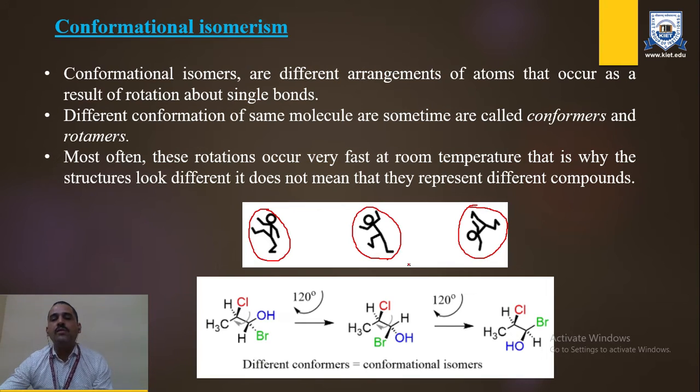So the molecule will conform itself into its stable form, and this form is generally known as conformers as well as rotamers. Rotamers are generally formed after rotation. Rotation of the bond is generally feasible at room temperature, and that's why different forms occur inside the molecule.